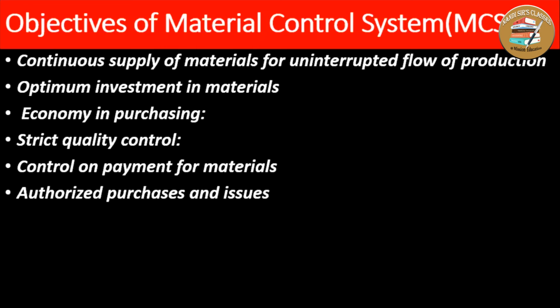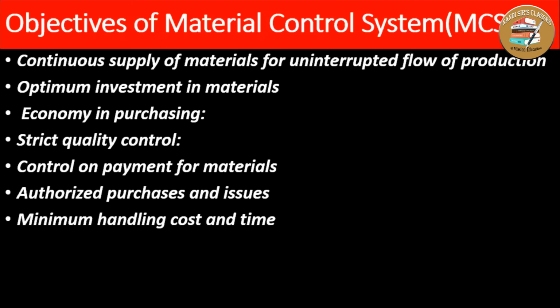It should not be purchased unauthorized. At the same time, the material should be issued to the production department only through an authorized requisition from the departmental head. So the material control system ensures the authorized purchases and issues of material.